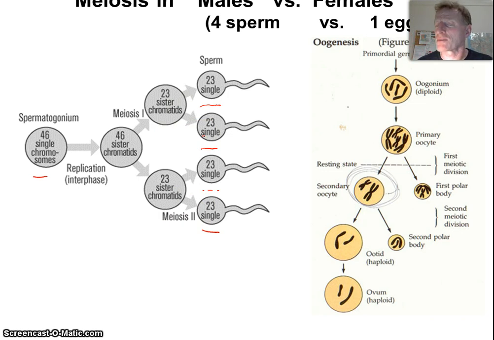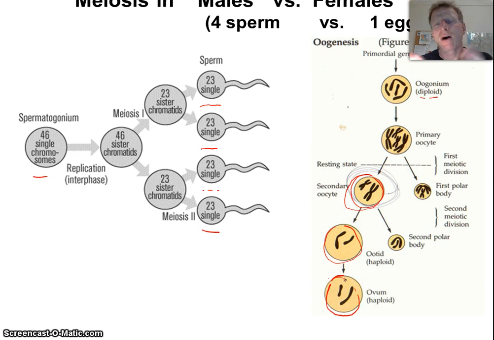Now, when females produce eggs, they start with 1 diploid cell, and then that divides, and it divides again. So chromosomes are divided up exactly the same. The meiotic process is the same, but notice the process of cytokinesis, of splitting up the cytoplasm, doesn't exist when we form eggs. All the cytoplasm is staying around 1 set of chromosomes.